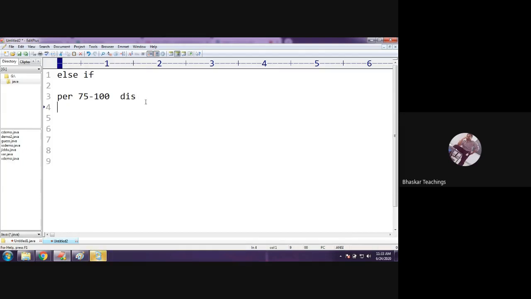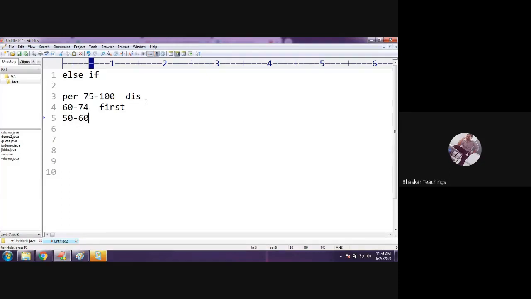Next, if the percentage falls between 60 to 74, we display he passed in first class. If the percentage falls between 50 to 60, you display he passed in second class. In this way, I have multiple conditions. Next, third class, next fail, under 40.